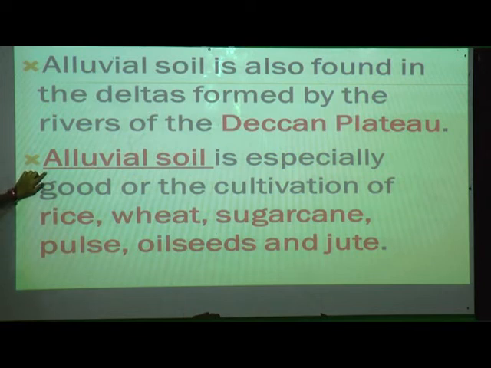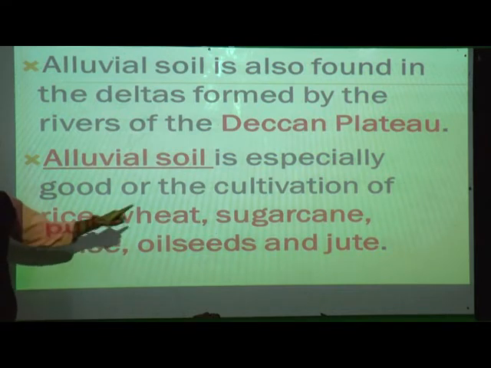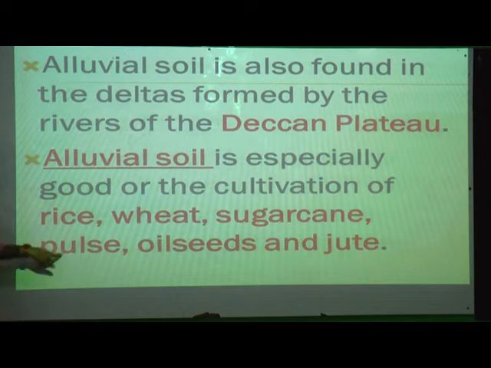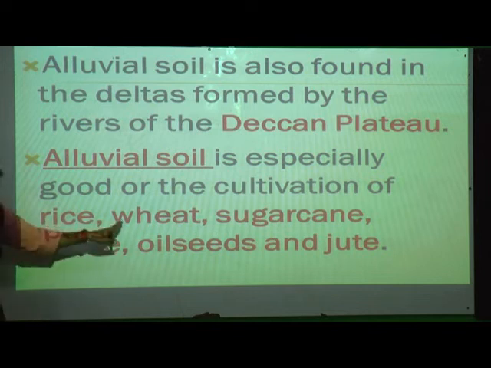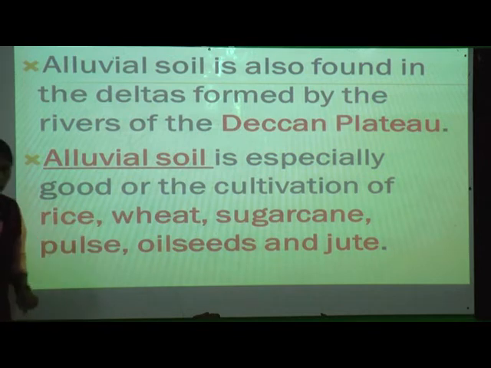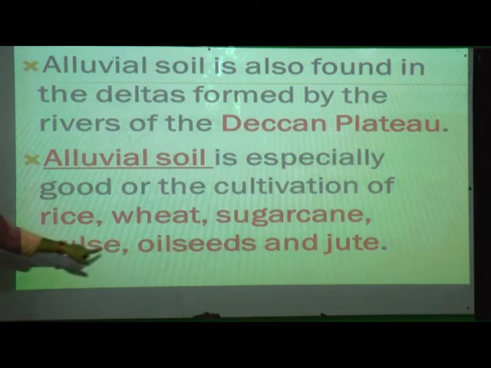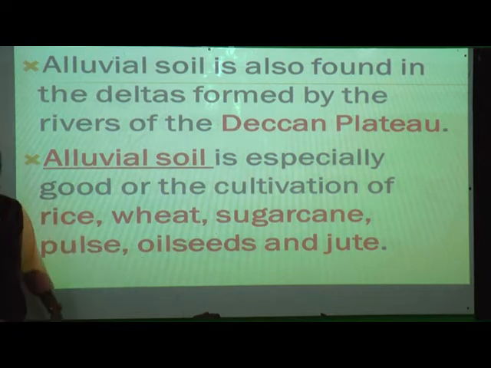Fertile soil is especially good for cultivation of rice, wheat, sugarcane, pulses, oilseeds and jute. So this type of soil, alluvial soil, is very fertile. In that fertile place, what type of crops can we grow here? It is very good for rice, wheat, sugarcane, pulses, oilseeds and jute.